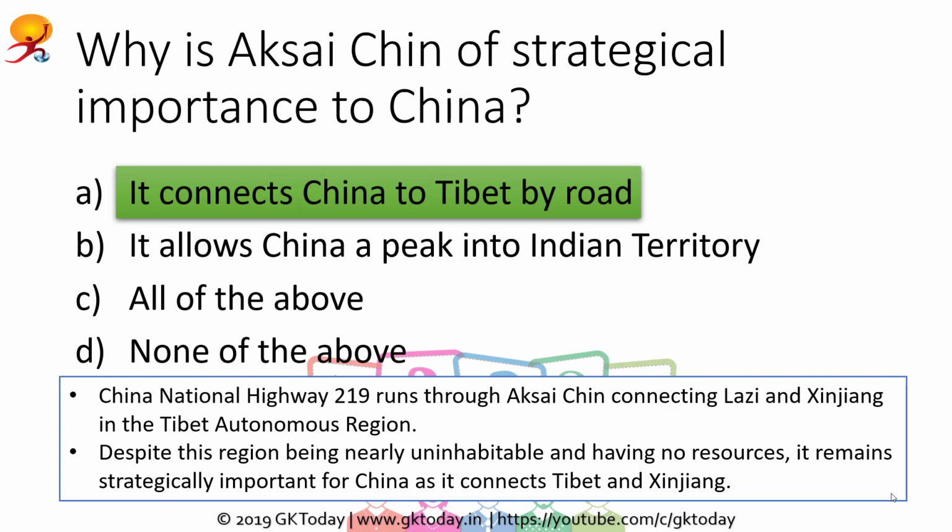As we know, Tibet is a territory that is difficult to control for China, as the people don't want to be a part of China, and as a result, they need military control over the place. And this road allows China to quickly send troops or any other resources they might need in Tibet, as this connects China directly to Tibet.